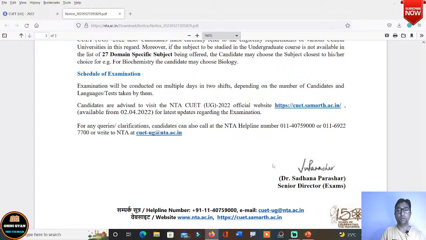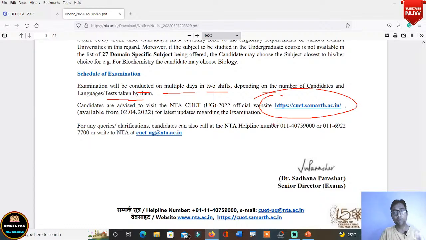Examination will be conducted on multiple days in 2 shifts. Okay, so it is not a one-day exam. It will be conducted on multiple days in 2 shifts depending on the number of candidates and tests taken by them. If a huge number of students apply, they will not be able to offer buildings for exams, so they may provide various dates for exams. Whichever date your roll number falls into, you will go on that date and give your exam. So for that you must follow the website. Website को आप regular follow कीजिए, because admit cards and everything will be issued here.